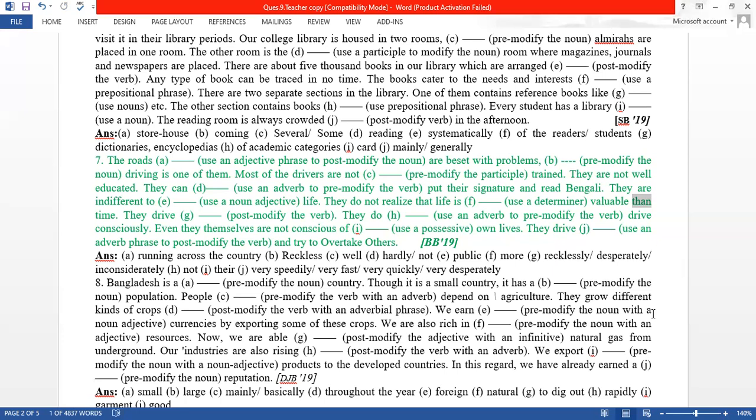They drive very fast. They do, use an adverb to pre-modify the verb. They do not, we can use not. They do not drive consciously. Even they themselves are not conscious of. Possessive means my, our, your, his, her, their. So we can use their own lives. They drive adverb phrase, very fast. They drive very fast and try to overtake others. Okay, solve it. This is the last one for today.